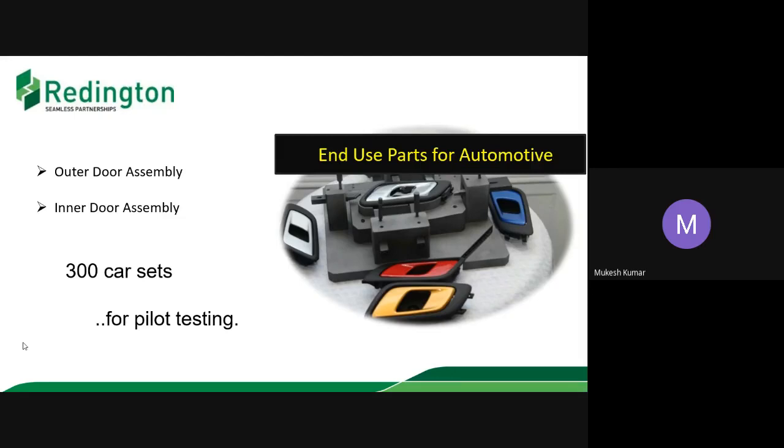5 door sets, inner and outer. So it was basically 300 sets we have printed, and it has gone very, very well actually. Finally, as I mentioned in my previous slides also, it is not catering to mass production as of today, but yes, this kind of loads we have addressed very conveniently, and customers are quite happy.